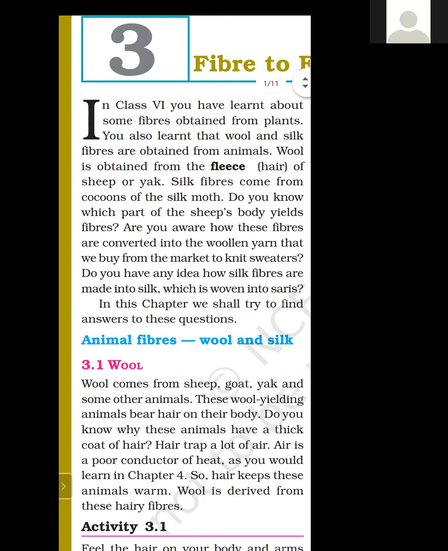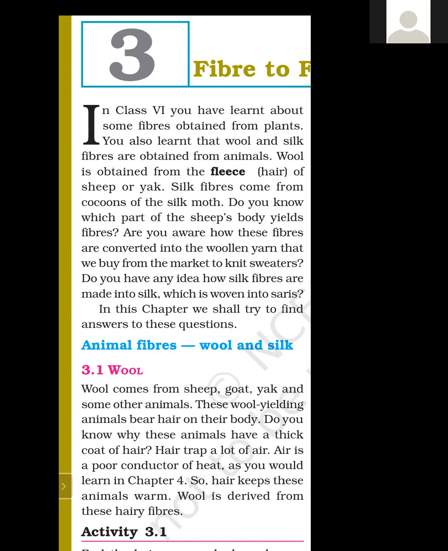Do you have any idea how silk fibers are made into silk? Do you know the process by which it is woven into saris? In this chapter we shall try to find answers to these questions. In the beginning we have put some questions, and in this chapter we will try to find out the answers.